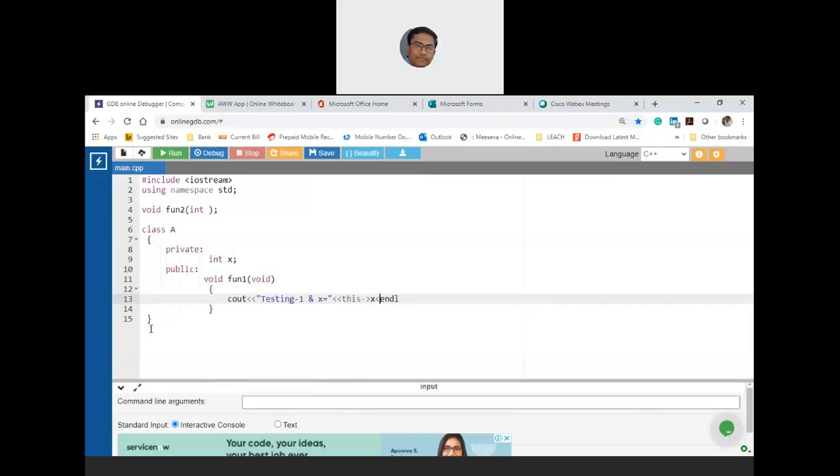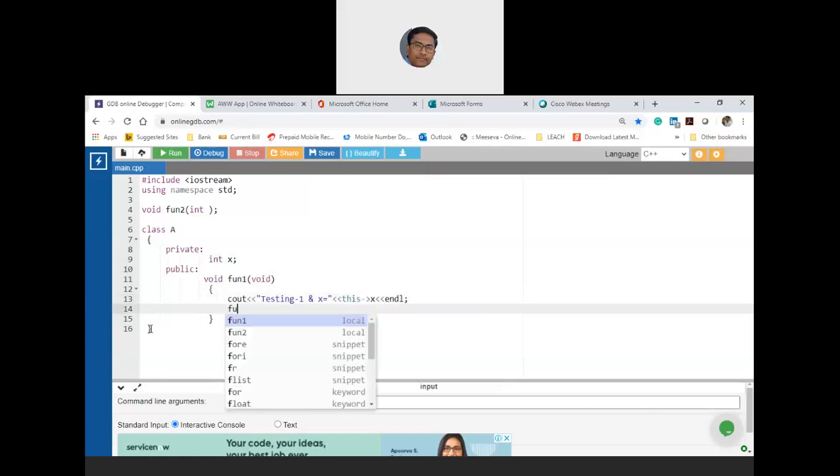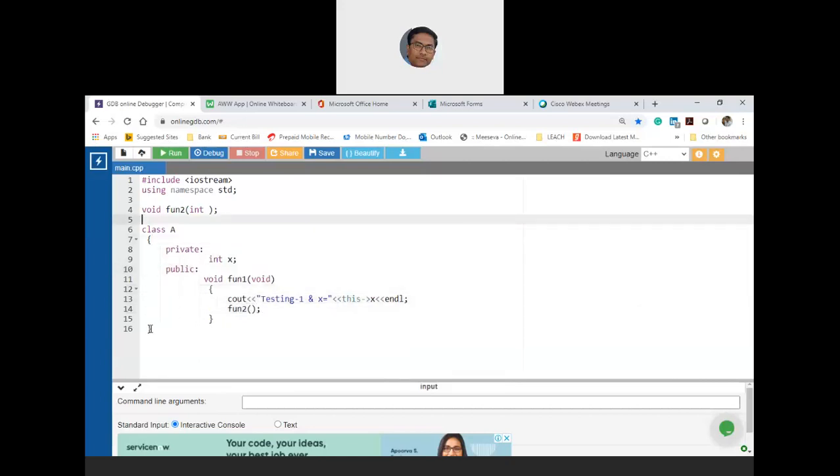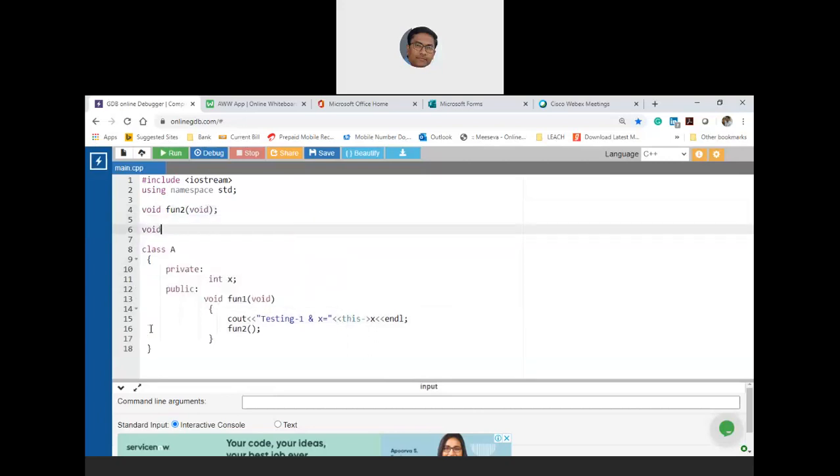Okay. And then after this, I'll make a fun2. Initially, let us write a function without any argument and let us test whether this works. So void fun2 of void.